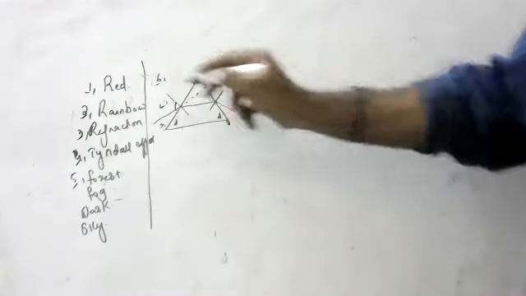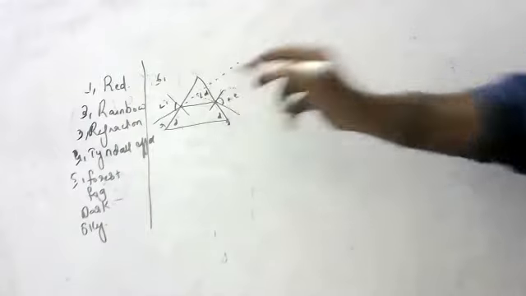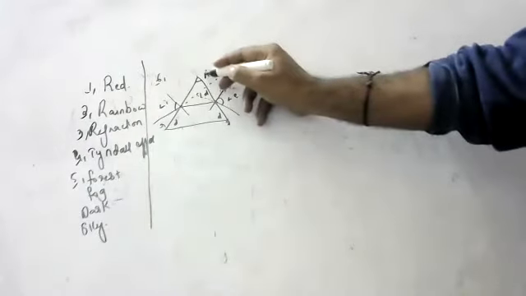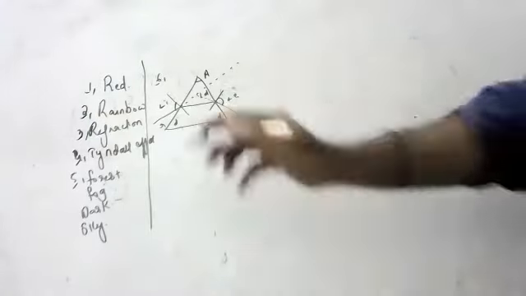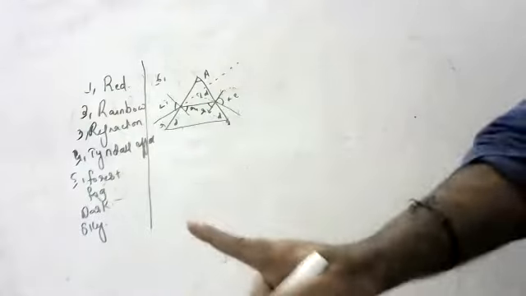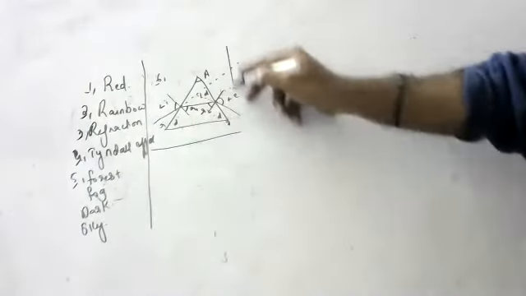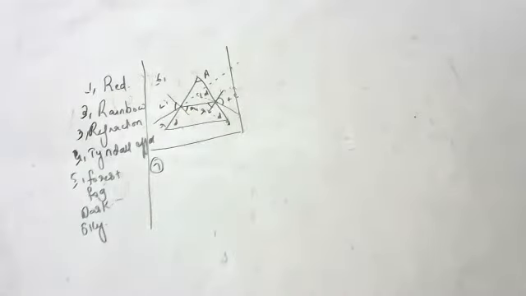This is called the angle of incidence. This is called the angle of emergence, and this is called the angle of deviation. If you want, this is the angle of prism. Don't write extra what he did not ask. I'm just saying, this is the first refraction, this is the second refraction. Whatever he asked you to label, do labeling of that only. Don't do any extra labeling. Be careful, children, regarding that.